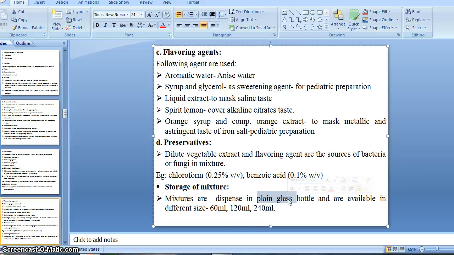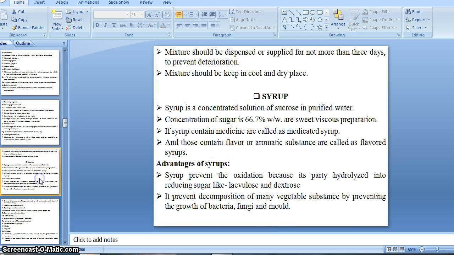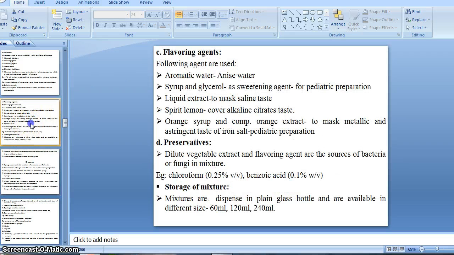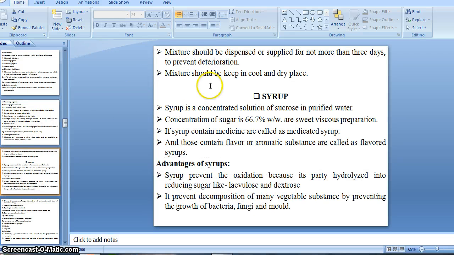According to the therapy we can use different sizes. So it should be dispensed in a plain glass bottle. Then the mixture should be dispensed or supplied for not more than 3 days, right?